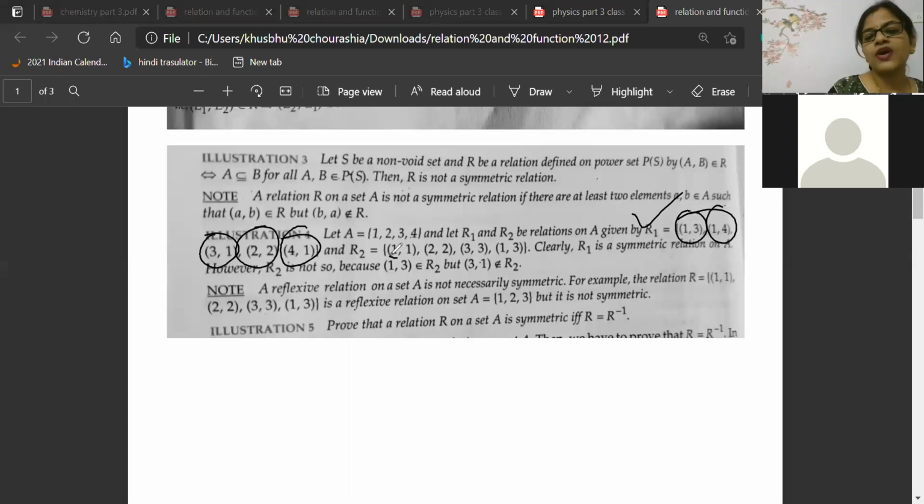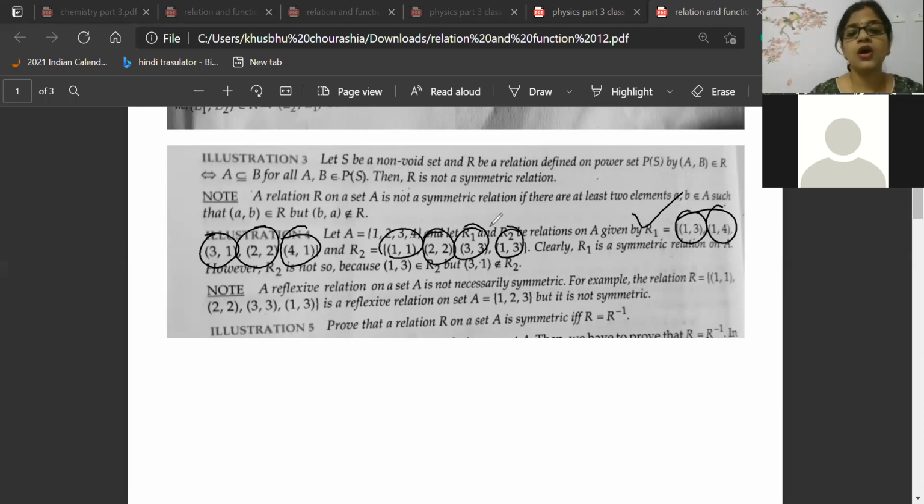Then see, 1 1 symmetric, 2 2 symmetric, 3 3 symmetric. 1 3 is there. But for supporting 1 3, which one is not there? Very good, Pritika. 3 1 is not there. Maheshwal, 3 1 is not there. Very good. All of you are doing so much good. I'm very proud of all of you.